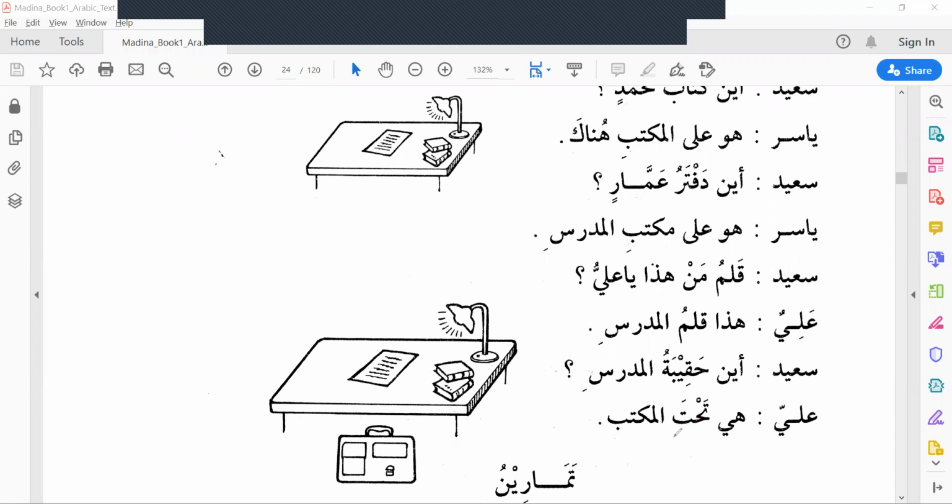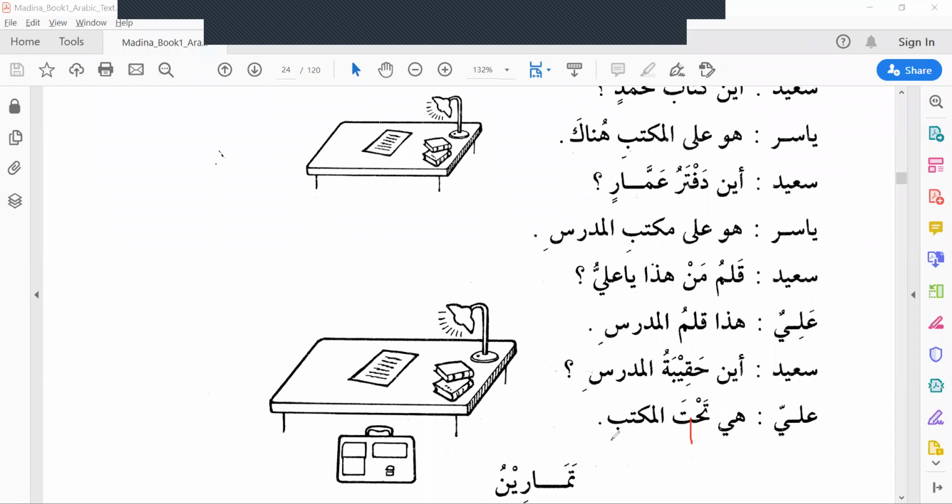So we don't call this a mudafun, but this is a mudafun ilayhi. Why? Because of the adverb. Tahta is a special word which is called an adverb. In Arabic, we call it darfun. The noun following the adverb, darf, is mudafun ilayhi.